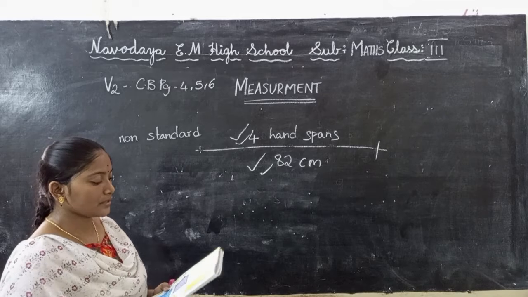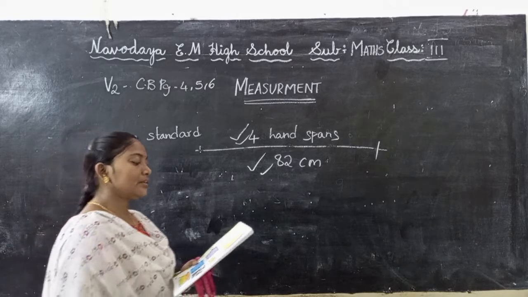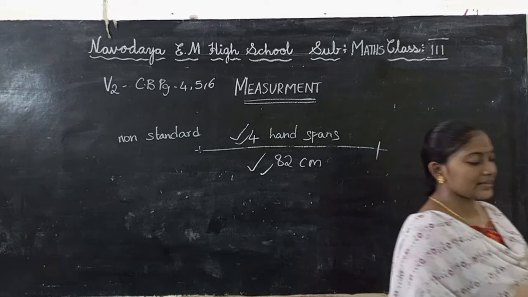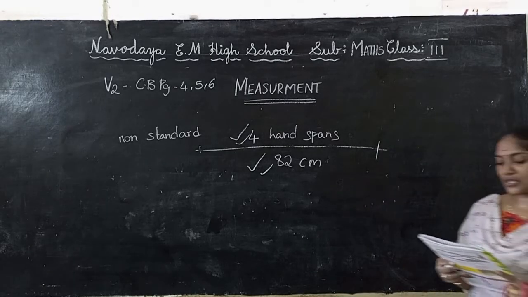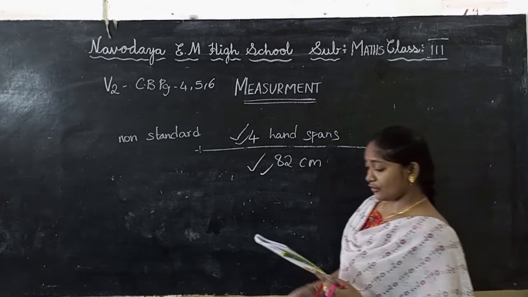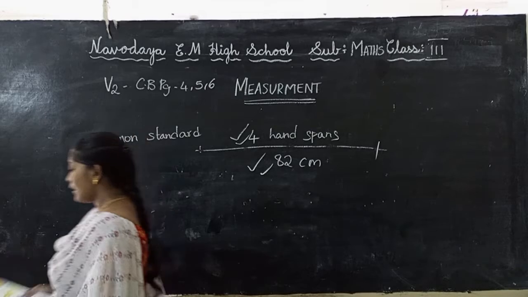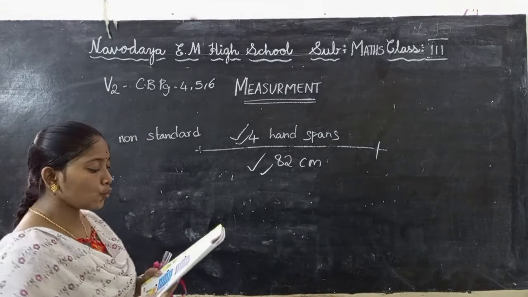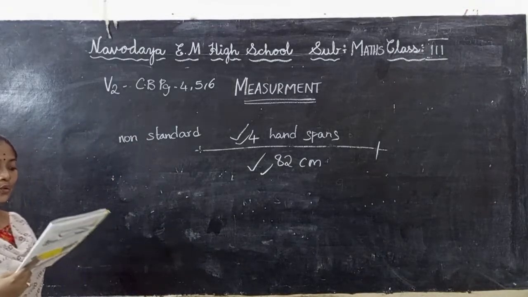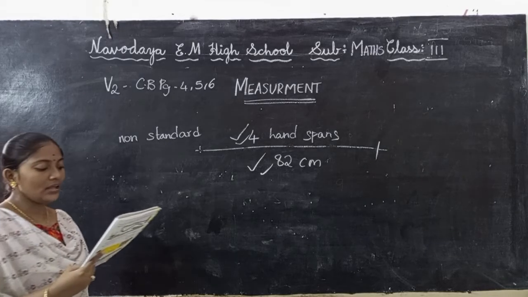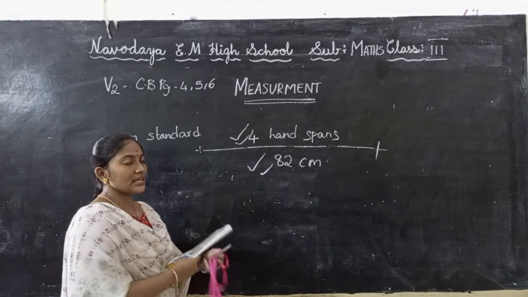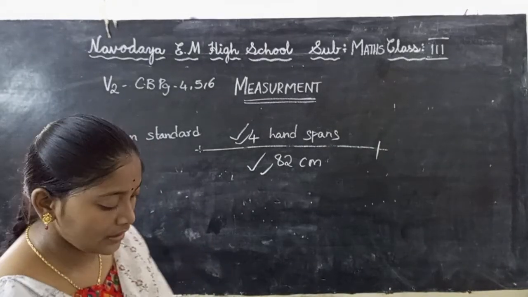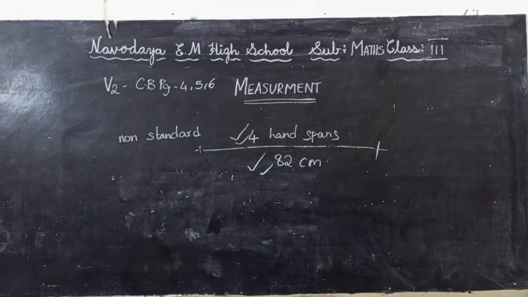You should have the same tool to measure the length of one single object. So to measure the length without any difference, we need to use tools that are marked with standard units of measurement. Examples of tools with standard units are a ruler and a measuring tape. A ruler and a measuring tape are used to measure lengths in centimeters and inches.